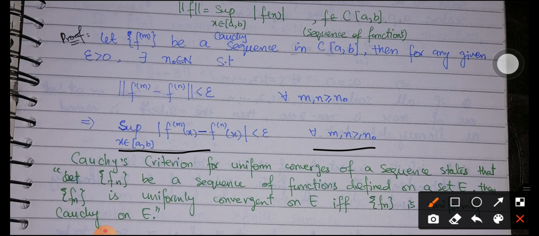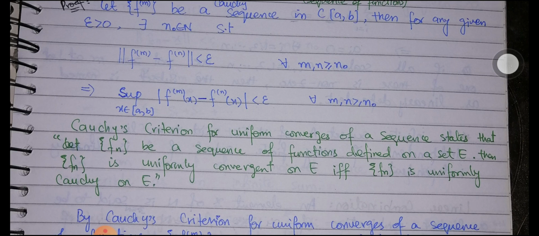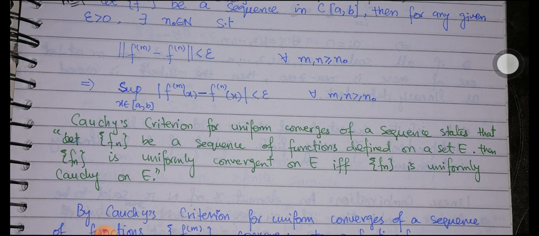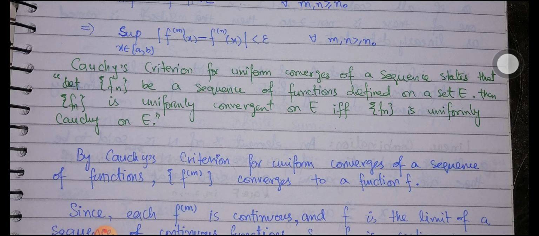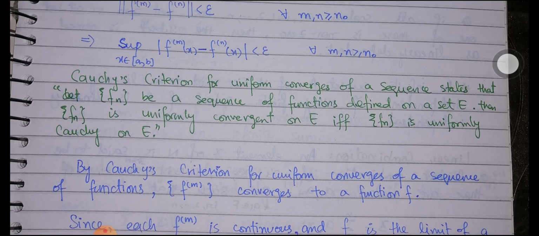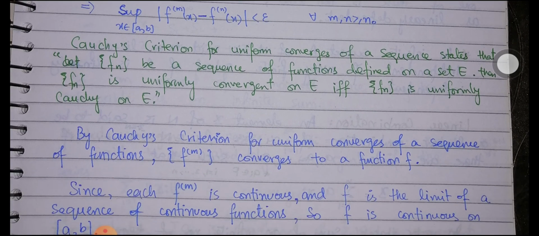Now there is Cauchy's criterion for uniform convergence of a sequence, which states that if fn is a sequence of functions defined on a set E, then fn is uniformly convergent on E if and only if it is uniformly Cauchy on E. What is this saying? That if a sequence is a Cauchy sequence, then it is also a convergent sequence on the same domain E. So by Cauchy's criterion for uniform convergence of a sequence of functions, fm converges to a function f, because we have chosen it to be a Cauchy sequence. If it is a Cauchy sequence, then it must be convergent as well.